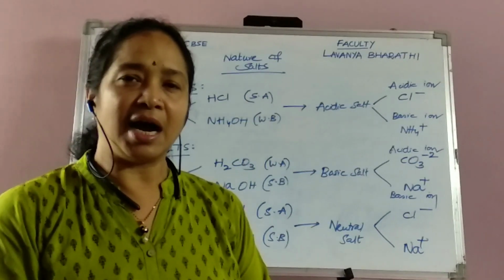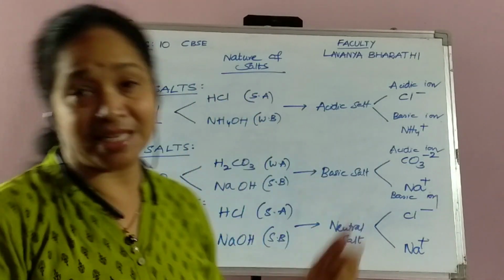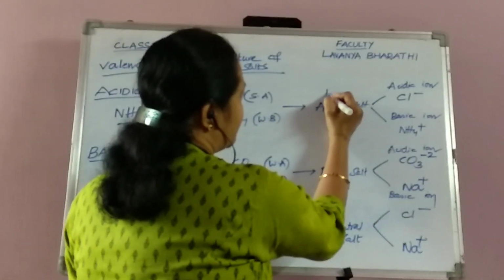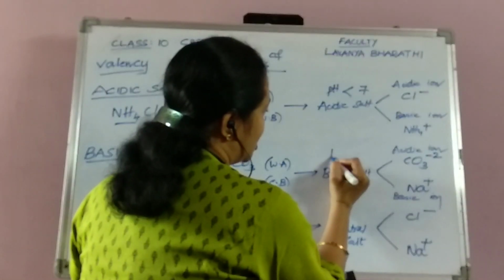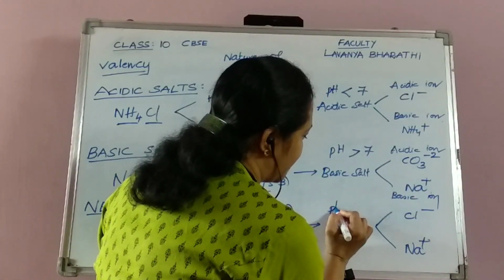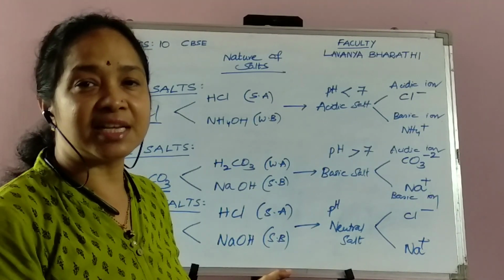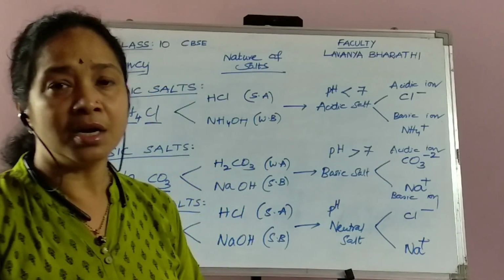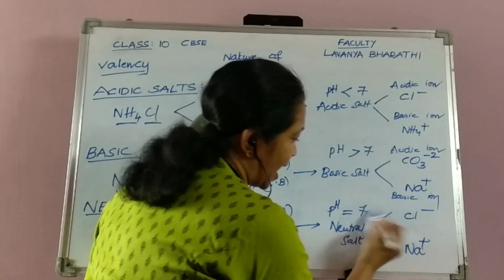Finally, I want to tell you another important thing. The classification of salts can also be done with the help of pH. For acidic salts, the pH is always less than 7. For basic salts, the pH is always greater than 7. The pH, the parameter of hydrogen ion concentration for finding out whether a substance is acidic or basic, is done with this pH. pH is the potency of hydrogen ion concentration. And if it is a neutral salt, the pH is maintained at 7.